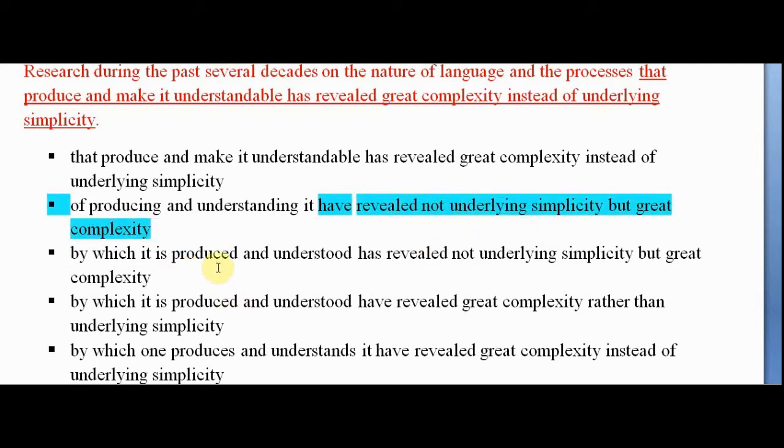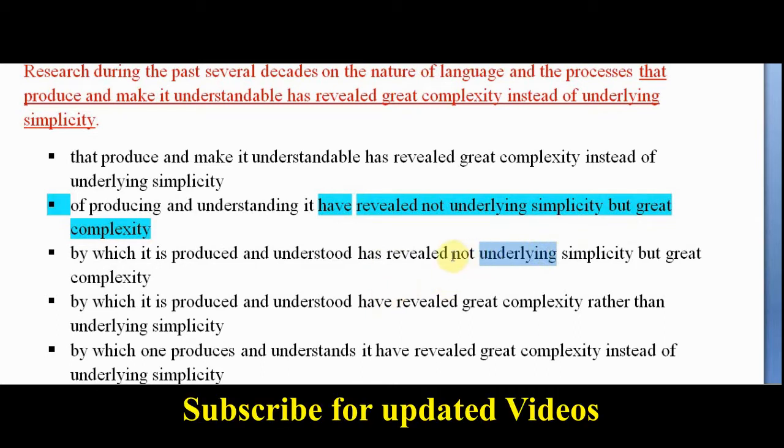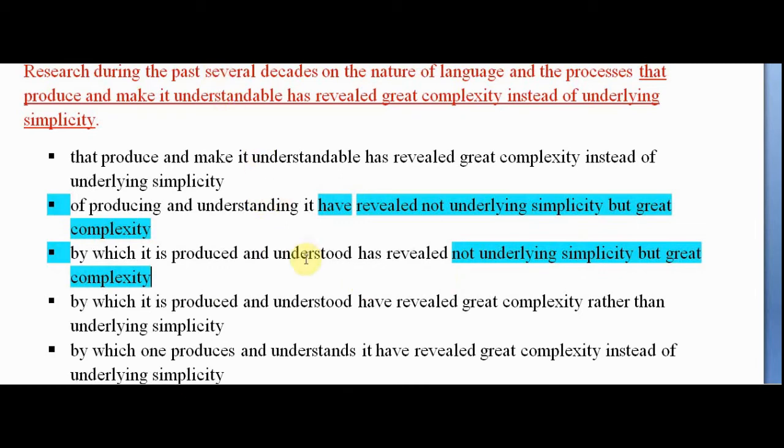By which it is produced and understood, has revealed not underlying but complexity. So not x but y is the parallelism structure. After not it is underlying, and after but it is complexity, incorrect parallelism, and that is why option C is out. Remember, whatever comes after not, it should be the same after but, and the structure is not x but y.